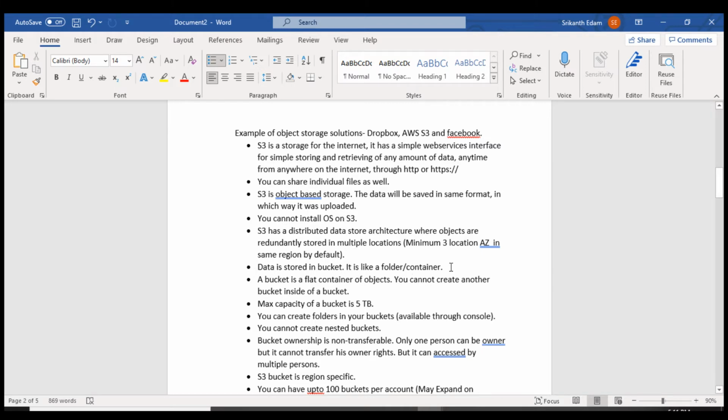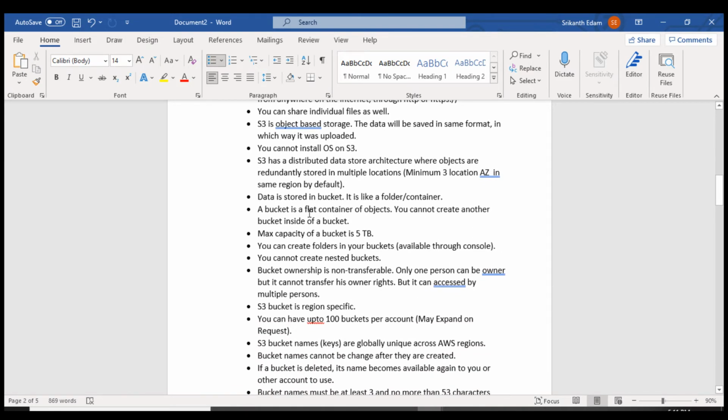Data is stored in a bucket. It's like a folder container. A bucket is a flat container of objects. You cannot create another bucket inside a bucket. In Amazon S3, if you want to create a sub bucket inside it, it is not possible.